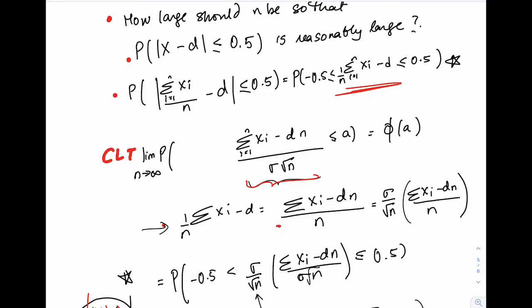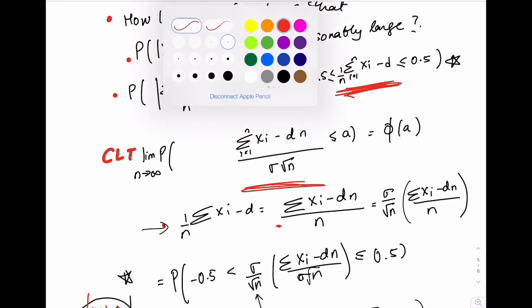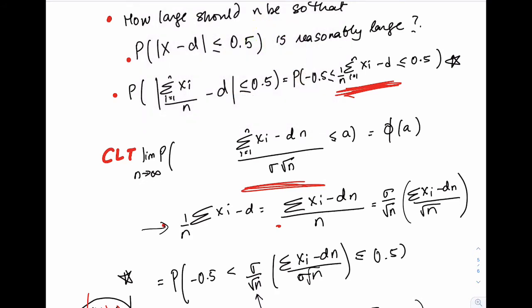Now the numerator looks like what we needed in the central limit theorem, but in the denominator we have an n instead of a sigma times square root n. We can fix that by factoring out square root n and multiplying and dividing by a sigma. Then this is exactly what we have in the central limit theorem.